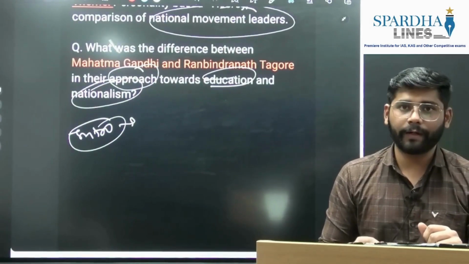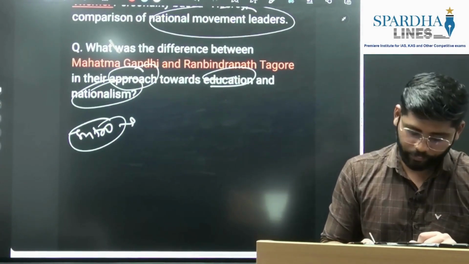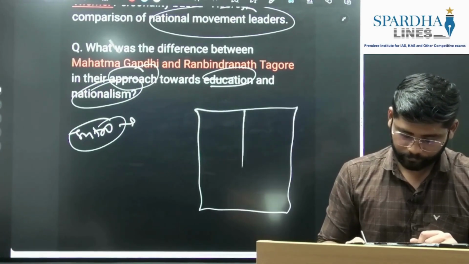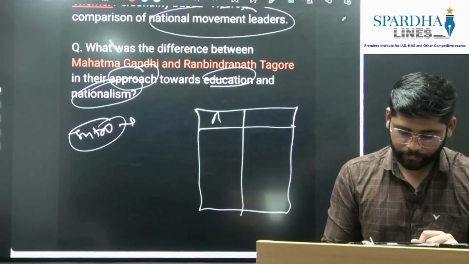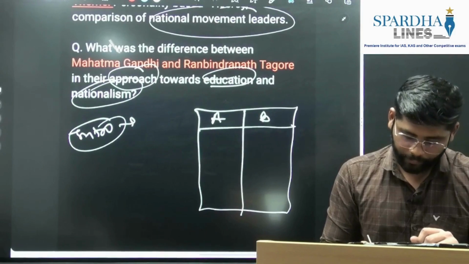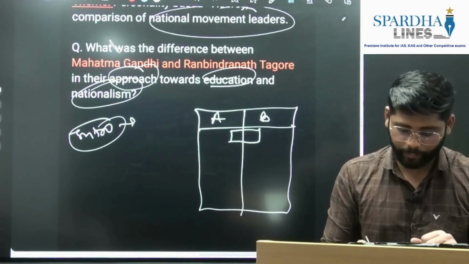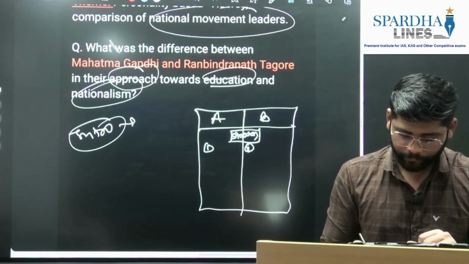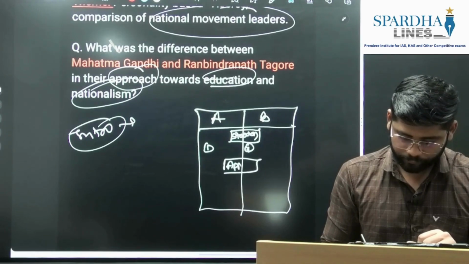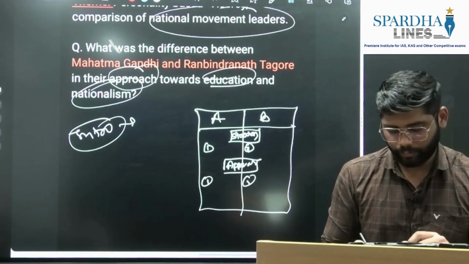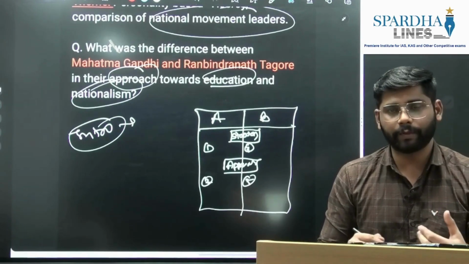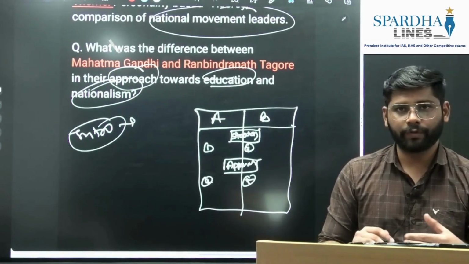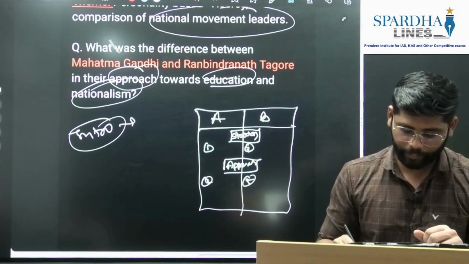Then when it comes to writing the difference, whenever you write the difference, use this format. Here write the two leaders, and here write the basis on which you are going to compare them. Per se, it is strategy. You can write it in the middle, 1 point here, 1 point here. Then second, approach. Again 1 point here, second point here, whatever numbers you are giving. This way, if you are writing, your presentation will improve. So this aspect you need to remember when you write the differences.